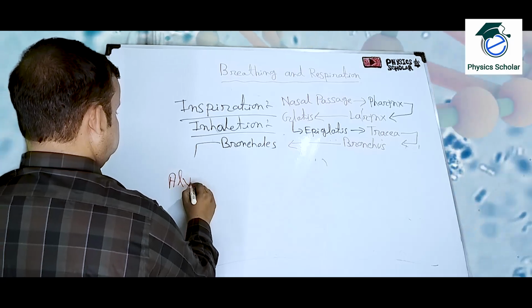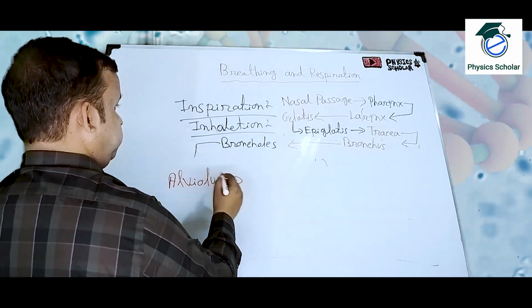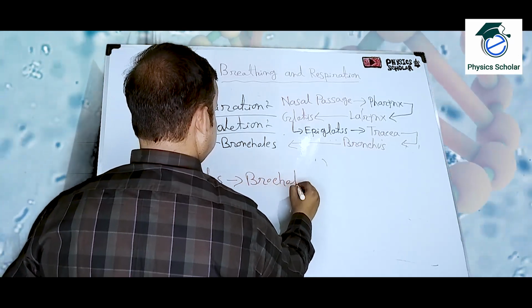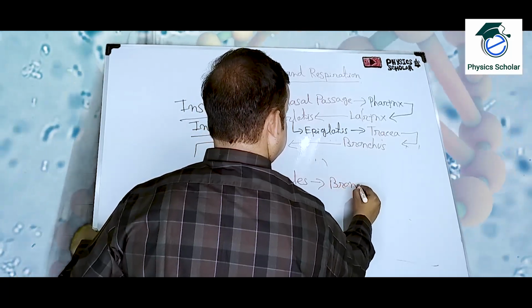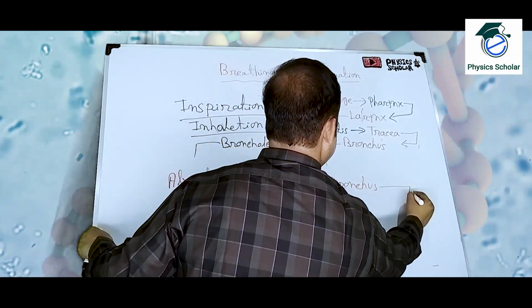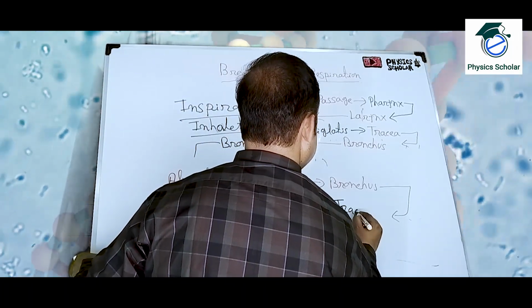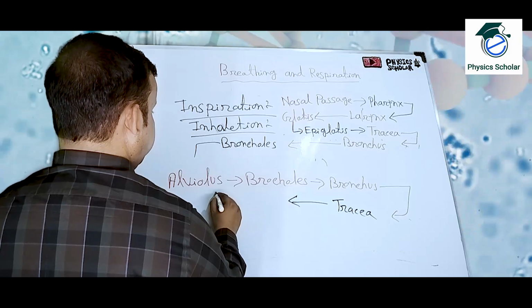Alveolus, then from alveolus bronchioles, then bronchus, then from bronchus it will move to trachea, then from trachea it will move to what?